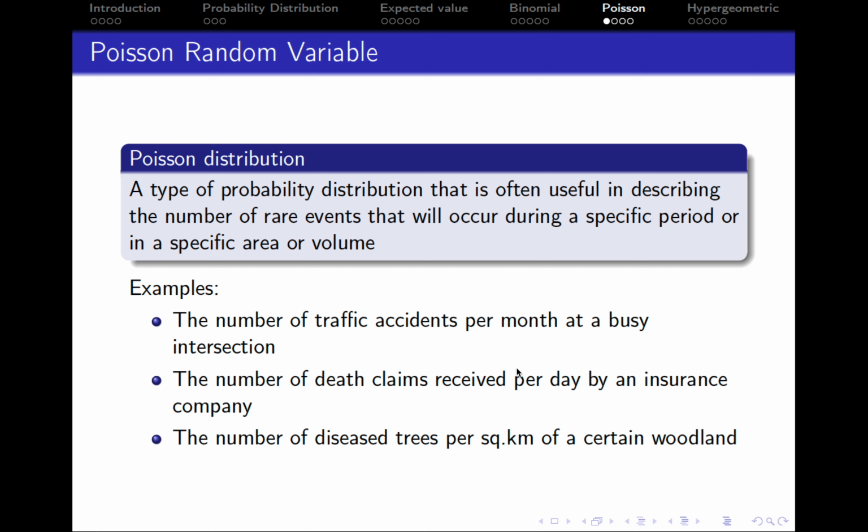of death claims. And another example could be the number of diseased trees per square kilometers of a certain woodland. So in this case, we have a specific area, 1 square kilometer, and we are interested in the number of diseased trees, the probability that some certain number of diseased trees will be found within this certain woodland.